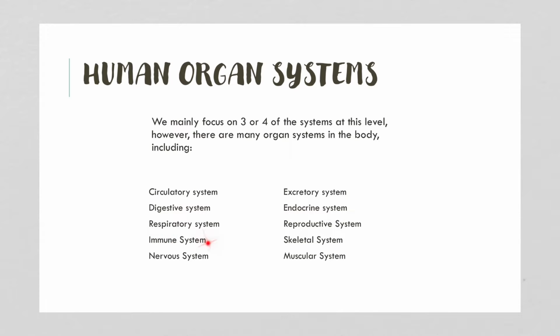We also have an immune system, a nervous system, an excretory system, so that's getting rid of waste in the body. So our kidneys and bladder are responsible for that. Your endocrine system has to do with making hormones to make your whole body function. Your reproductive system, your skeletal system, and your muscular system.